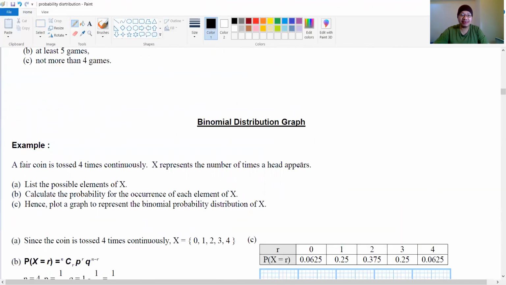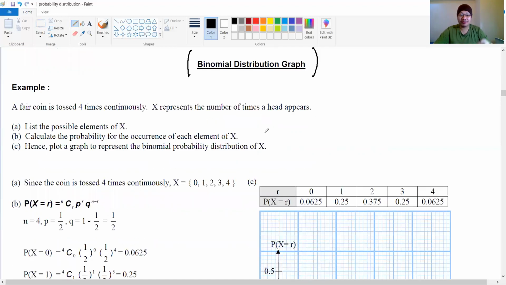The second part is about the binomial distribution graph. I told you just now before we started the topic. First, we are going to learn how to calculate the probability of binomial distribution. Number 2, after we obtain the binomial probability, how to sketch the graph. We want to put all the values that we obtain into the graph. That's all. It's very easy, as easy as ABC. So don't worry.